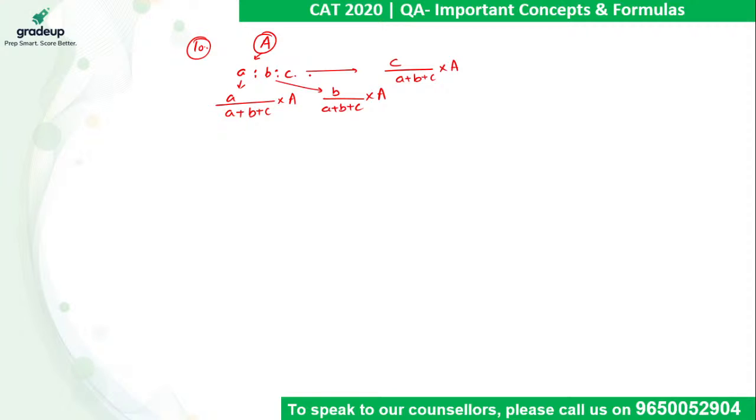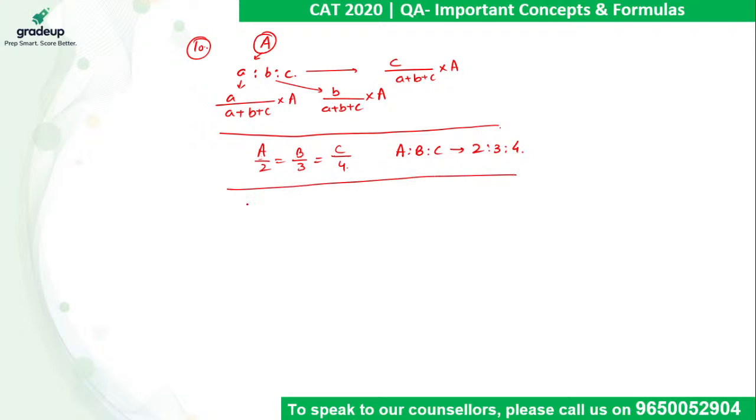Alright. Now in case of ratio, if we are given A by 2 equal B by 3 equal C by 4, because they are very standard relations which we come across in exams. So if the information is given in this format wherein the coefficient of A, B, C is 1, 1, 1, straightaway we can say A, B, C are in the ratio 2 is to 3 is to 4. But if we are given information in the form 2A equal 3B equal 4C, please keep in mind now A, B, C are not in the ratio 2 is to 3 is to 4.